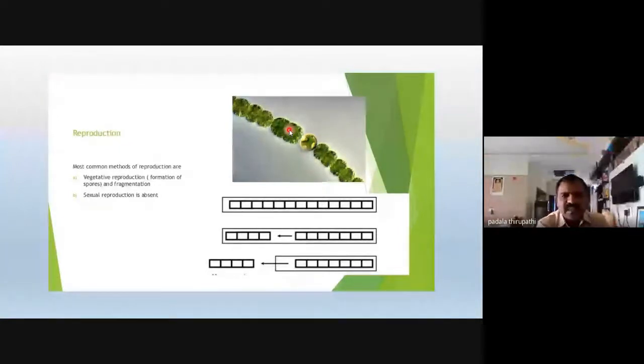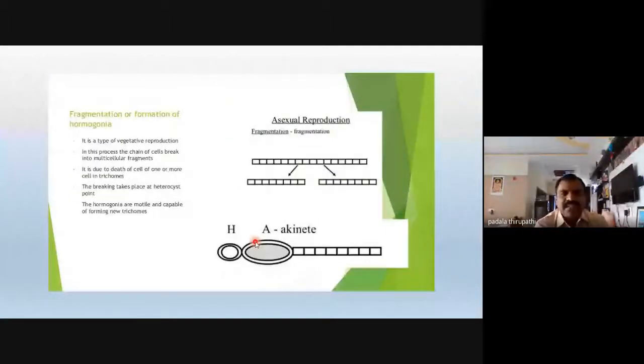So here we observe reproduction by fragmentation. This is the parent cell, parent thallus or the older thallus. The thallus is going to produce new pieces. Each fragment is able to grow as a new thallus of Anabaena. So in this fragmentation, this is the parent thallus, which gives two pieces or two fragments. Each fragment can give a complete new Anabaena filament. And another one is akinetes.